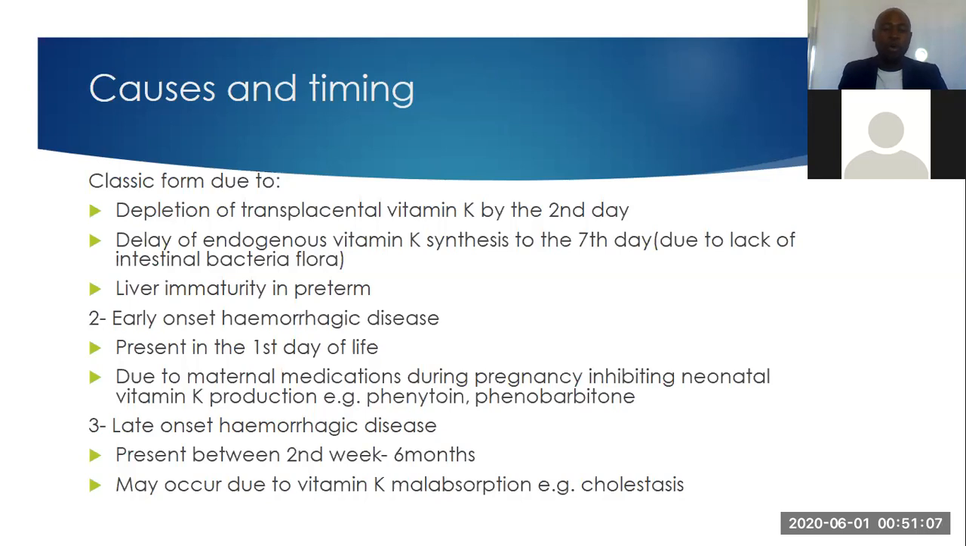The late onset of hemorrhagic disease may present in the 2nd to 6 months period. This will come in not because of the transplacental depletion, but as a result of malabsorption of vitamin K by the baby's body. An example, which is mostly the cause, is cholestasis.